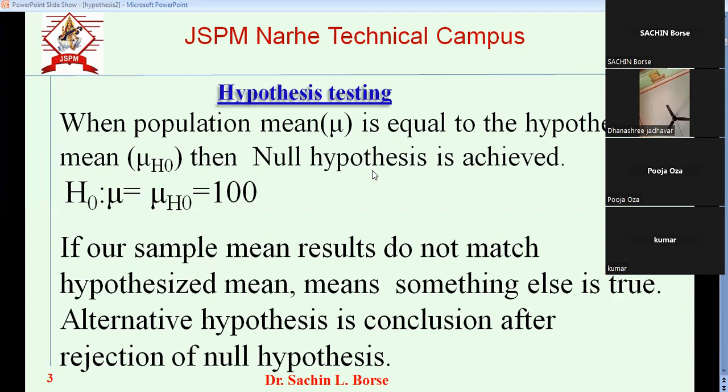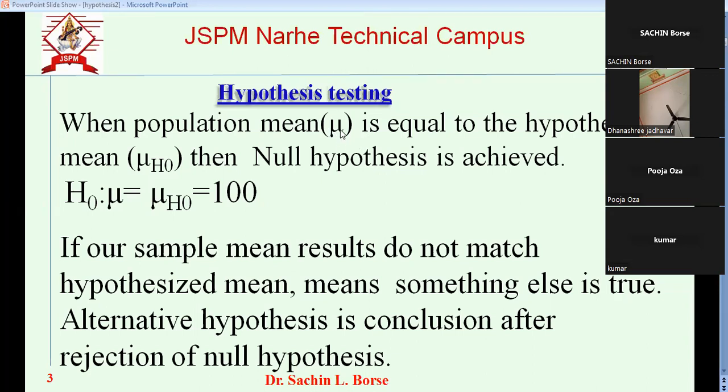So that will be our hypothesis, mu h0. Then after we create this hypothesis, we have to select the sample, and then we find the mean. That will be your mu.